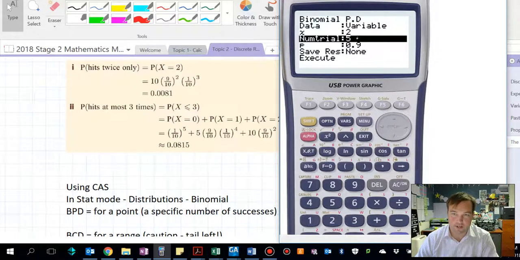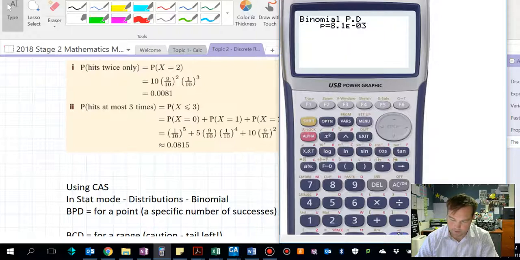Now note here, we want X is the number of successes, 2 hits. 5 is the number of trials, 5. P is the probability of a success. No, it has to be the probability of success, not the failure. So execute. And 8.1 e to the negative 3. E to the negative 3 means times 10 to the power of negative 3. So that 8.1 times 10 to the power of negative 3 is this solution here.